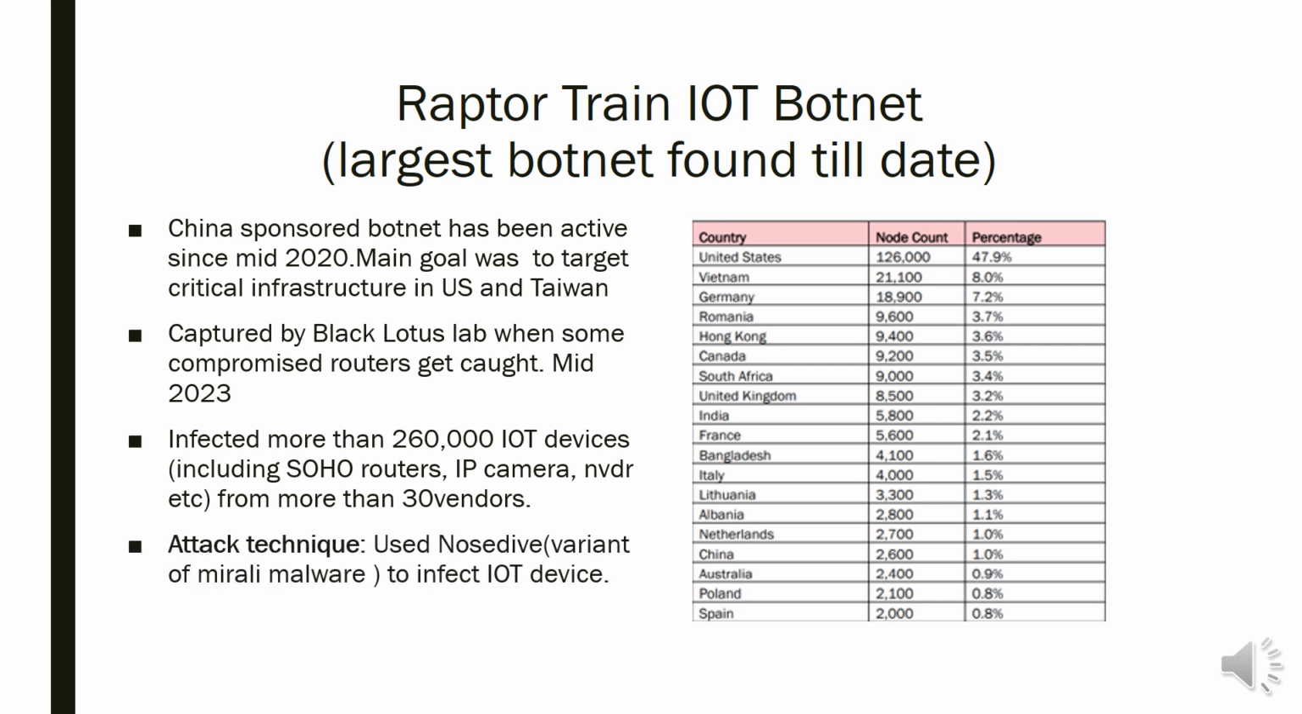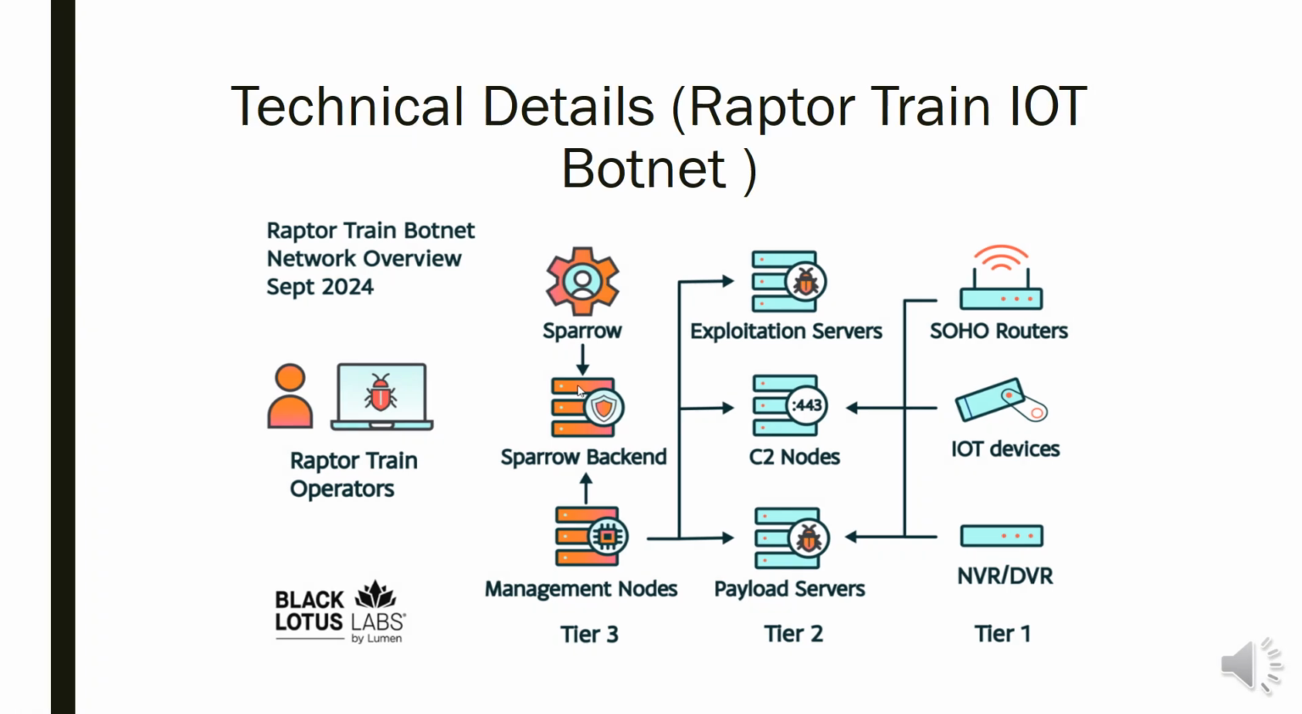The attackers have used Nosedive, a variant of Mirai malware, to infect these IoT devices. Since it is the largest botnet found to date, it has a multi-tier architecture. The management nodes give instructions to the C2 nodes at the tier 2 level, and then these nodes infect IoT devices at the tier 1 level. And these devices are then used to compromise other devices to form a larger network of the botnet.